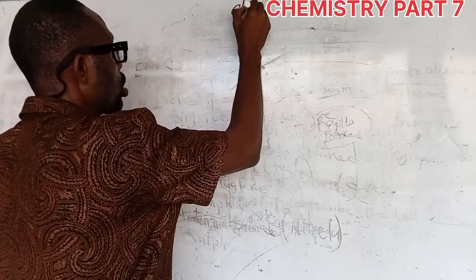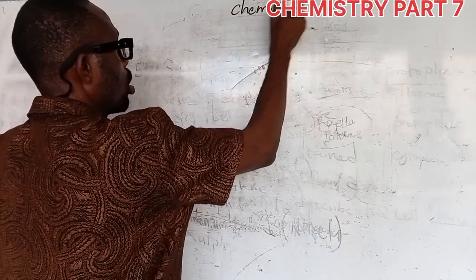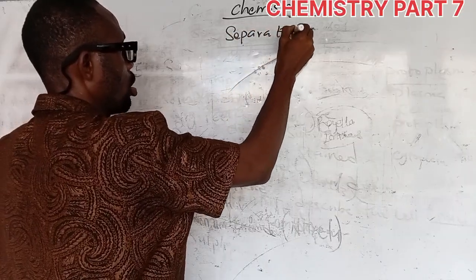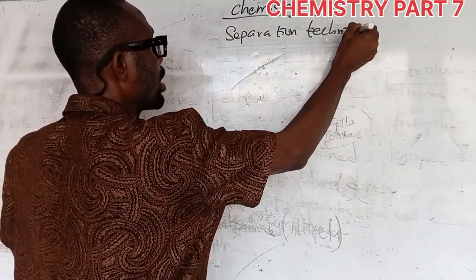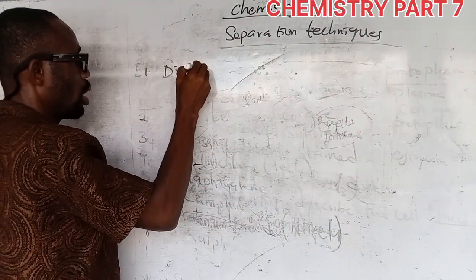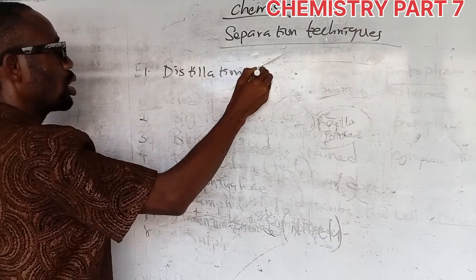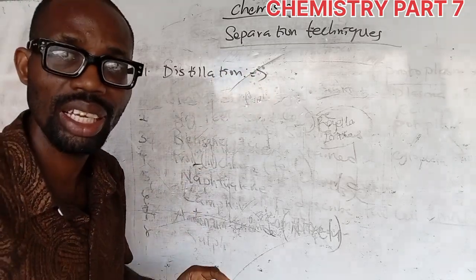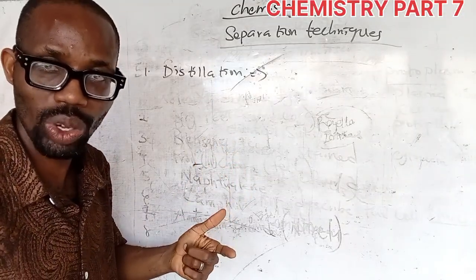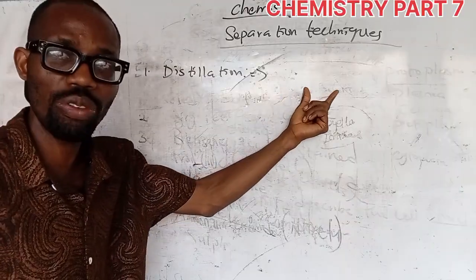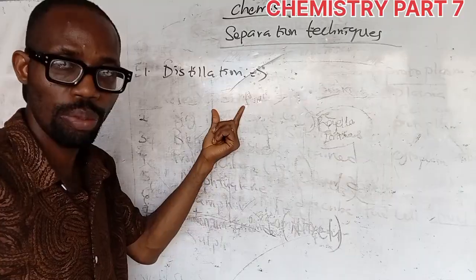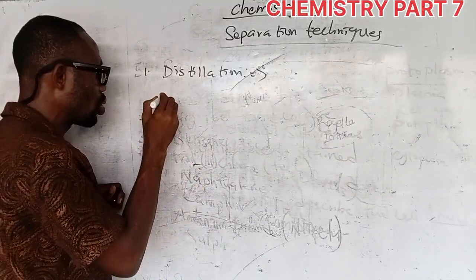So this is chemistry, and we have separation techniques, that's what we've been discussing. In this separation technique, we're going to be looking at distillation. Now, what is distillation? This is a type of separation technique where the liquid part of a mixture is recovered. It is used to recover a solvent from a solution. That's number one.